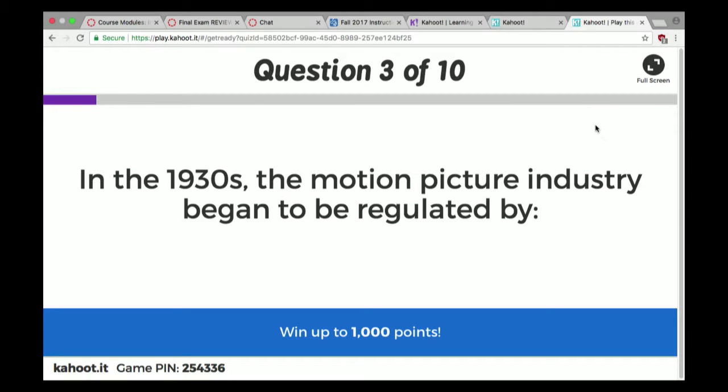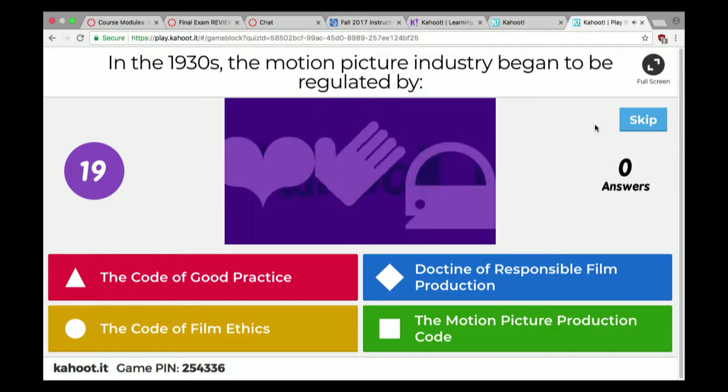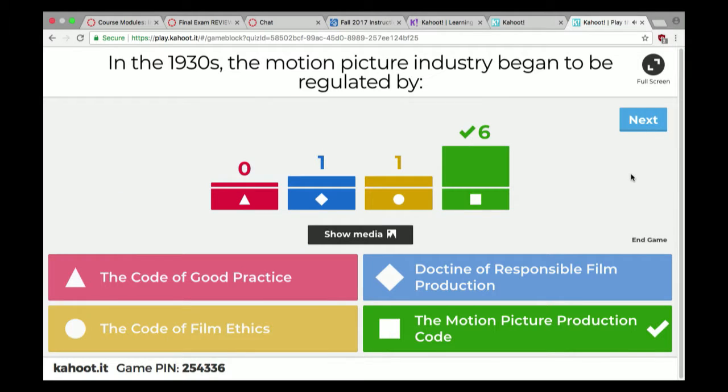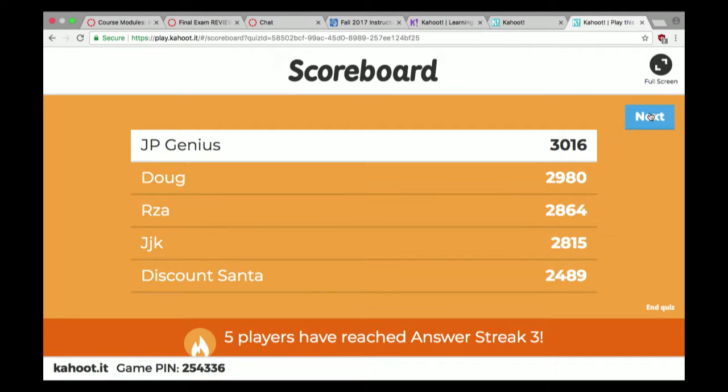Okay, next up. In the 1930s, the motion picture industry began to be regulated by the Motion Picture Production Code, the MPPC, also known as the Hays Code. Exactly. Six people got it right. So it was regulated there.